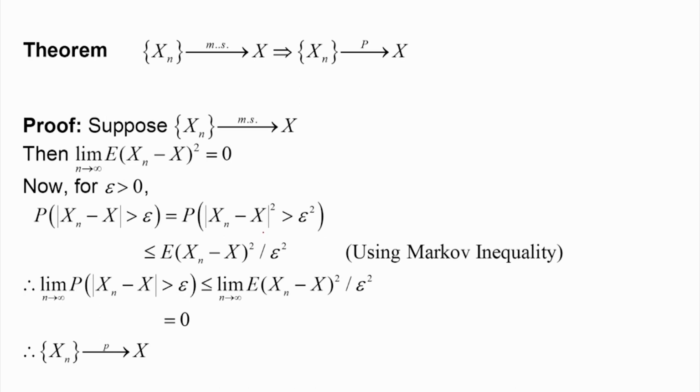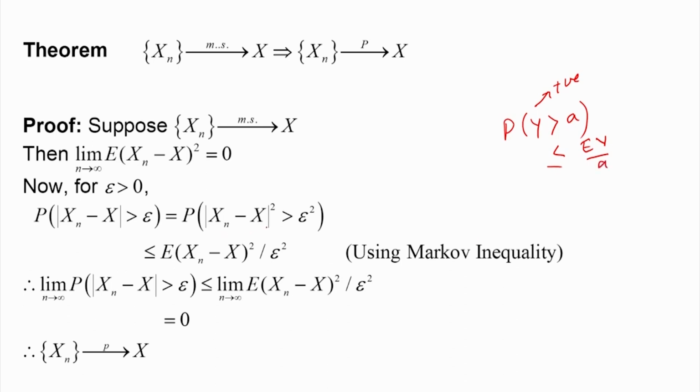So, for a positive quantity y, the probability that y is greater than a is less than or equal to E of y by a. This is the Markov inequality.